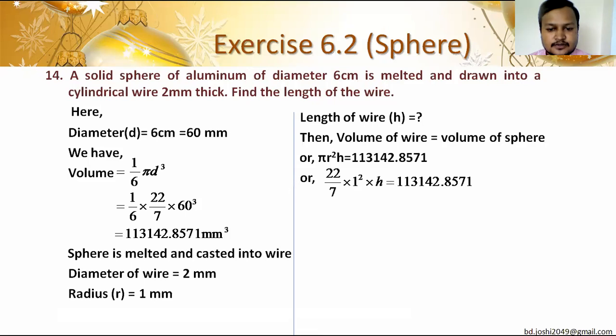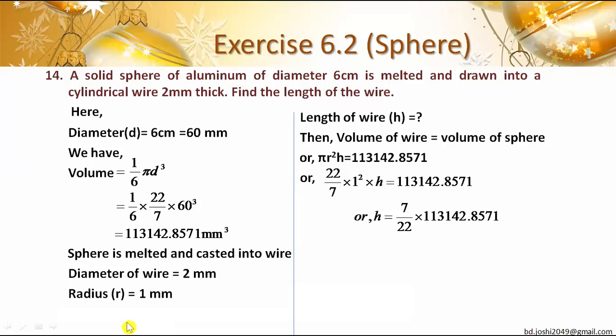Now put all the values which we know. Pi 22/7, r square 1 square into H is equal to 1,13,142.8571. Now take this 22/7 to the right side, and H is equal to 1,13,142.8571 into 7/22. That is 35,999.99.